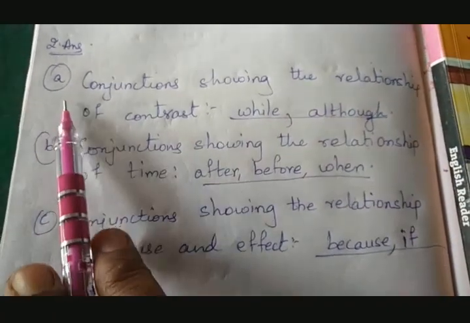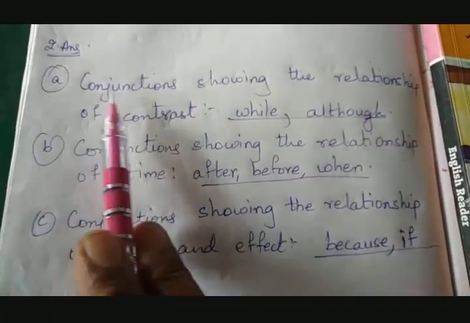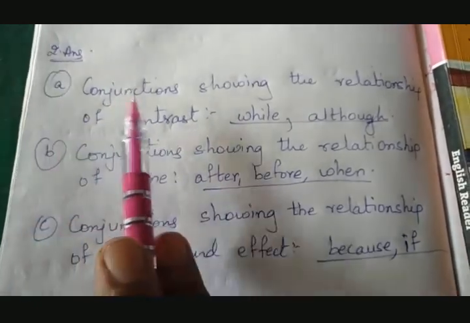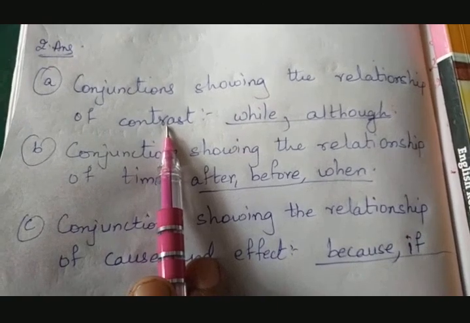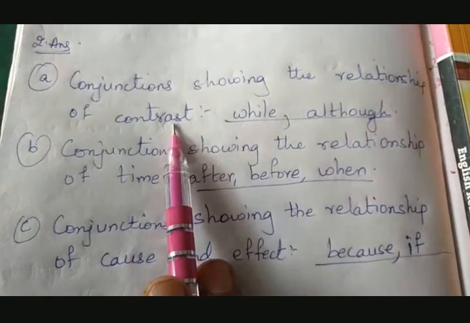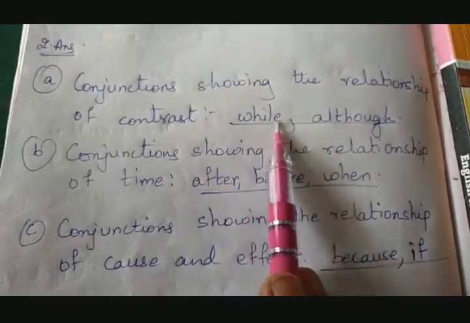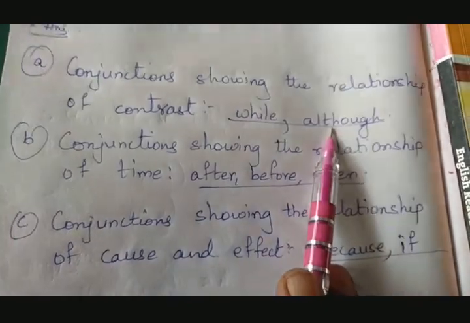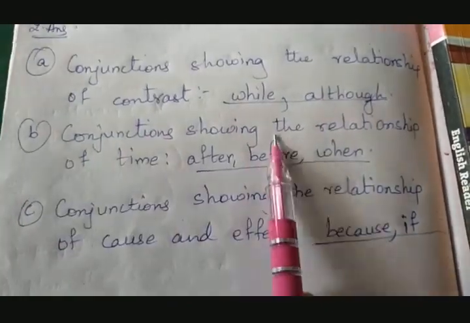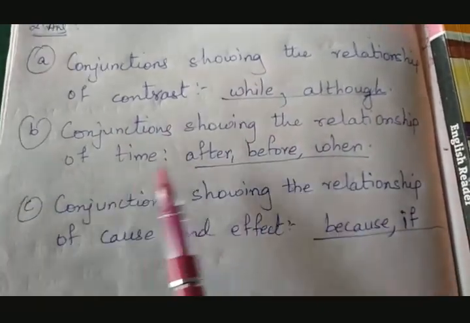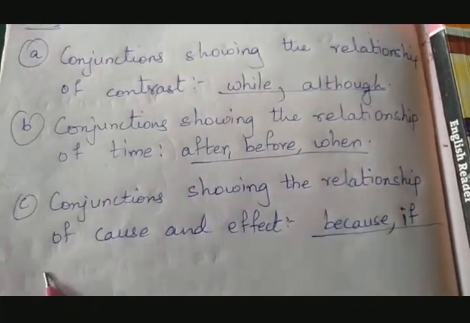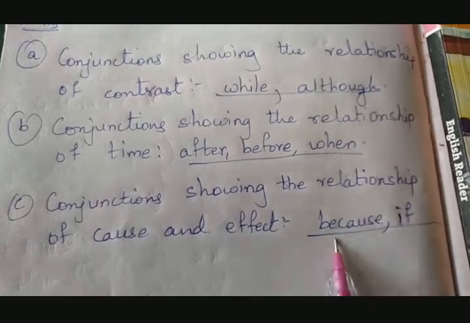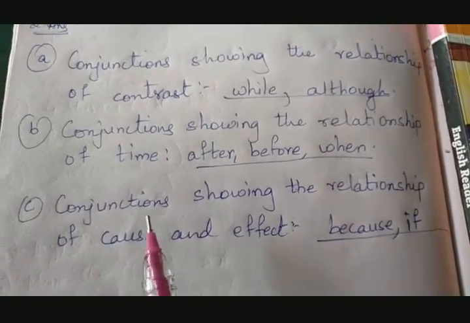Look here, children. For the second answer, I wrote: conjunctions showing the relationship of contrast, while, although. Conjunctions showing the relationship of time: after, before, when. Conjunctions showing the relationship of cause and effect: because, if.